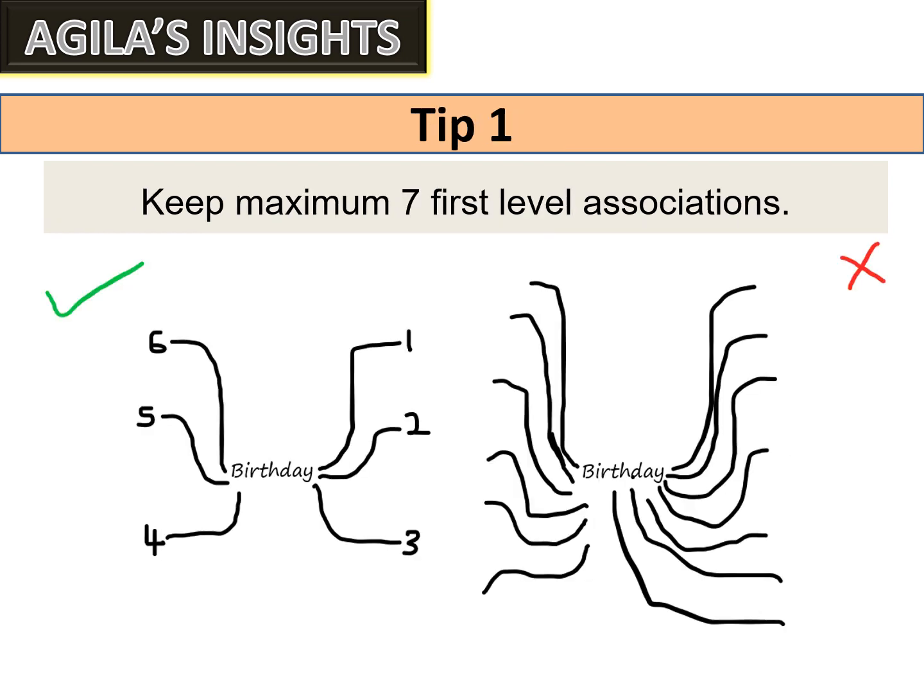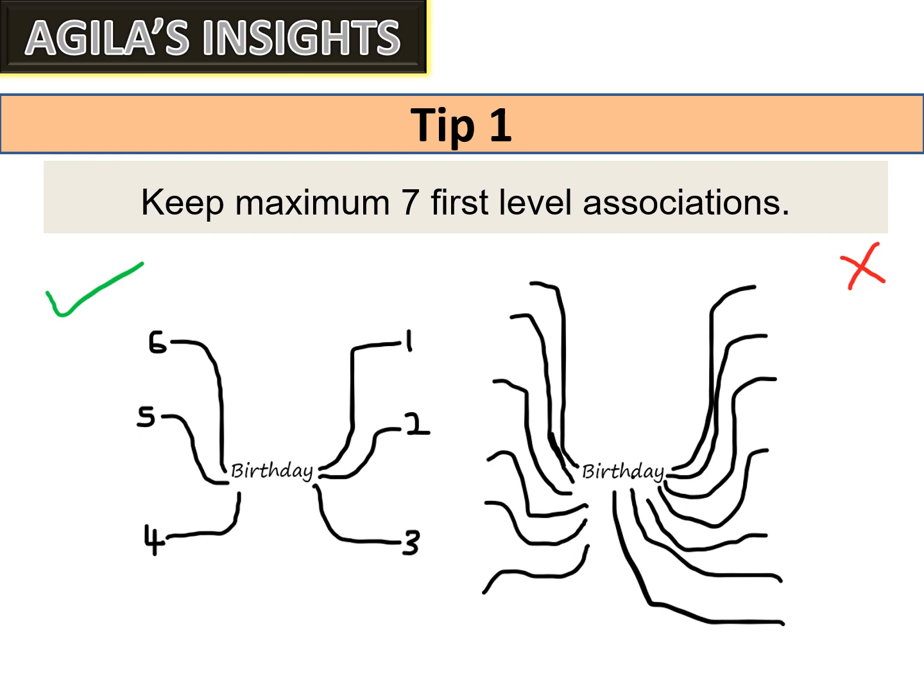Now we have completed the 5 different ways of preparing a mind map. So now I wanted to give you two tips when you are preparing a mind map. Always keep only 7 and not more than 7 first level associations. You can see in the image, I have given a green tick and a cross in red.